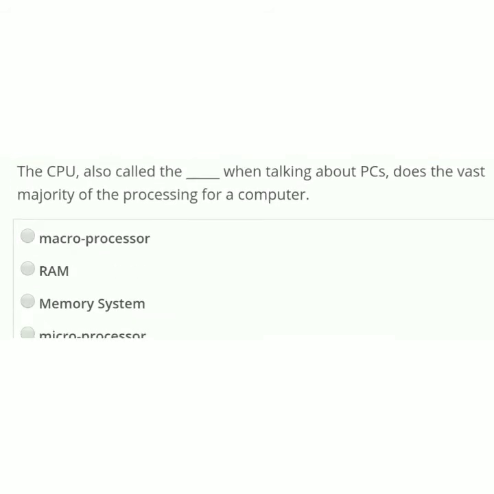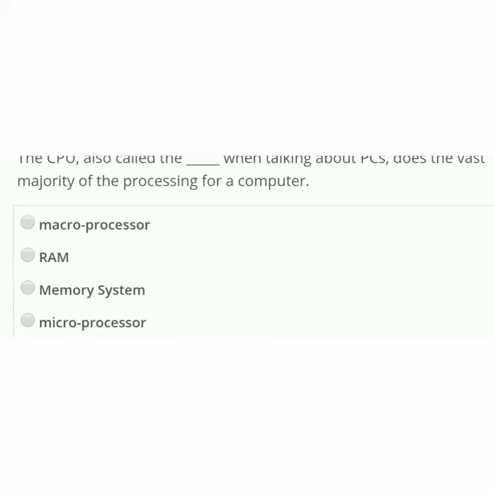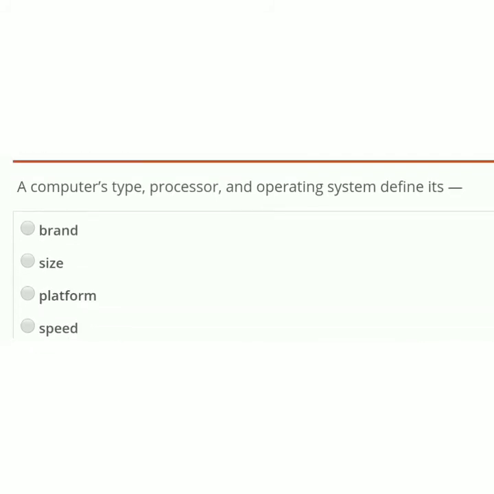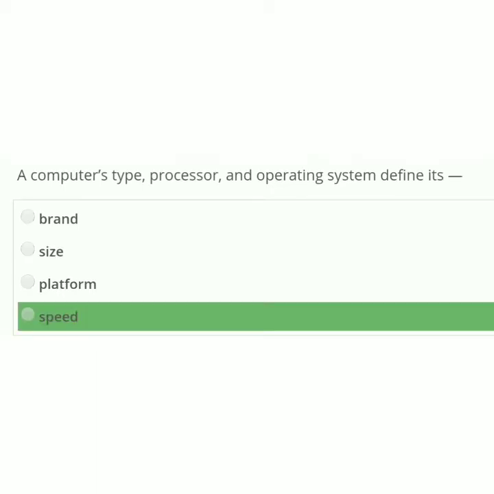The CPU, also called the dash when talking about PCs, does the vast majority of processing for a computer. Options: microprocessor, RAM, memory, system. The correct option is microprocessor. A computer's type, processor and operating system define its: brand, size, platform, speed. The correct option is speed.